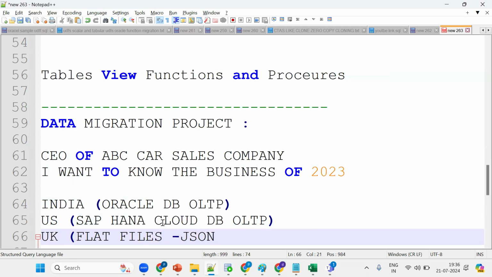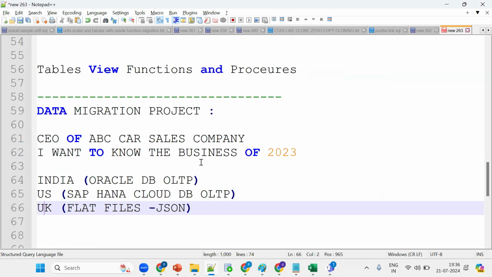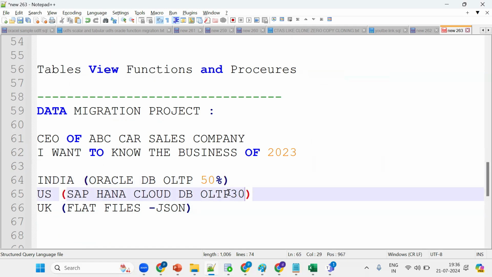So my company is situated in India, US and UK, and I want to know my business, but the data is in different regions. How can I know it? Suppose one region occupies a 50% share and another a 30% share.